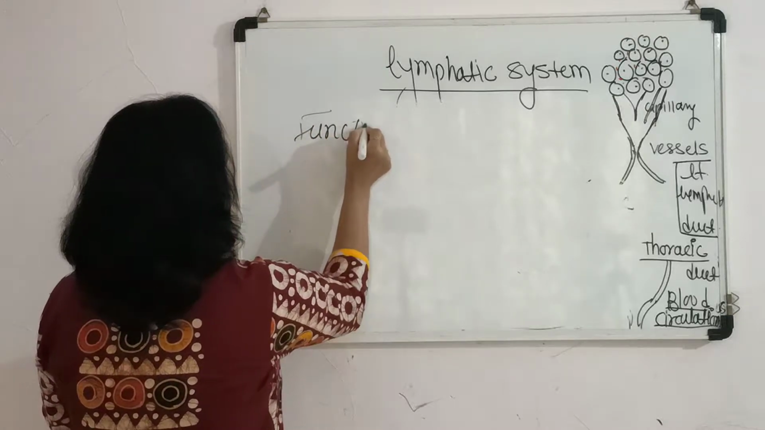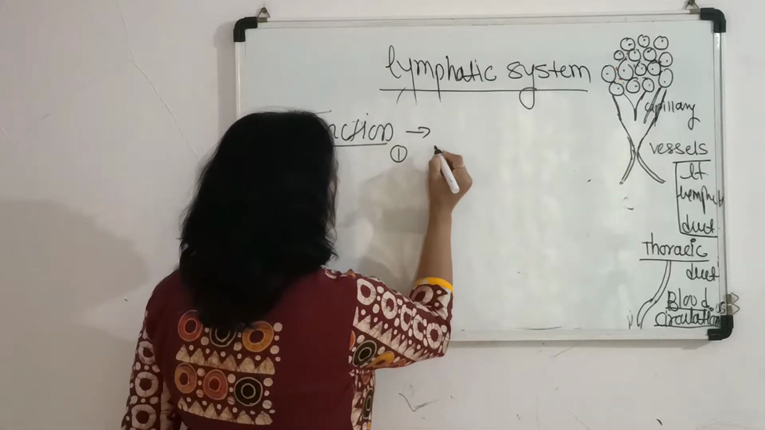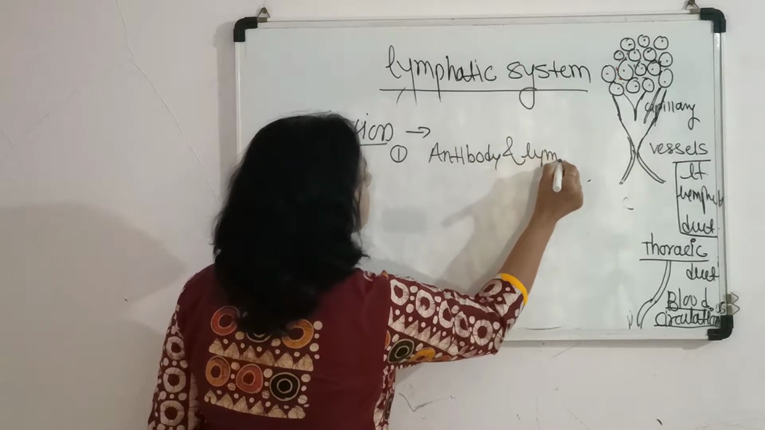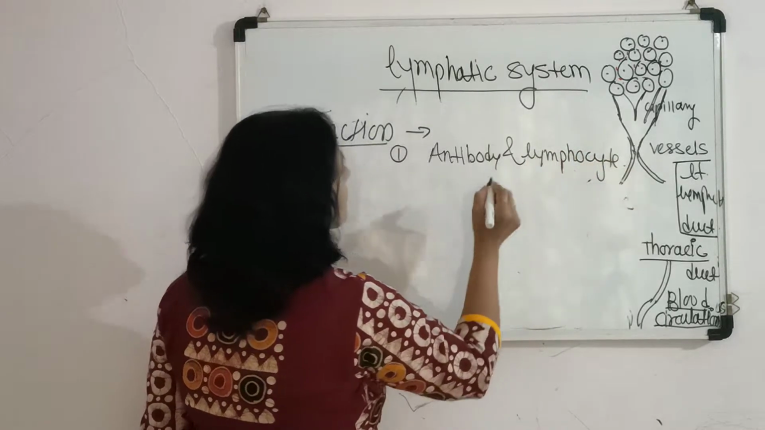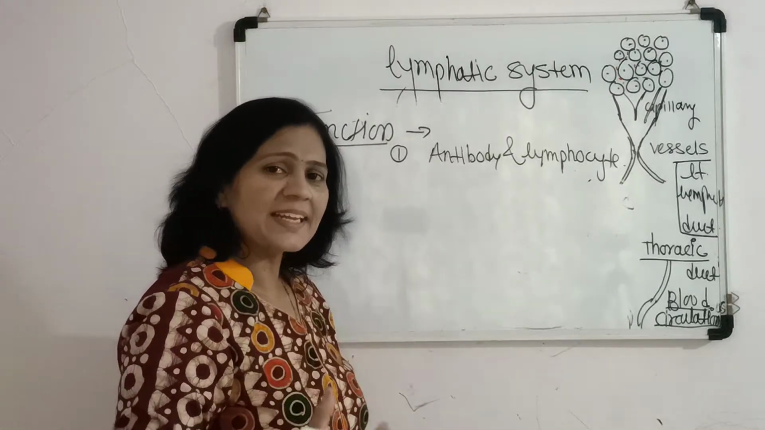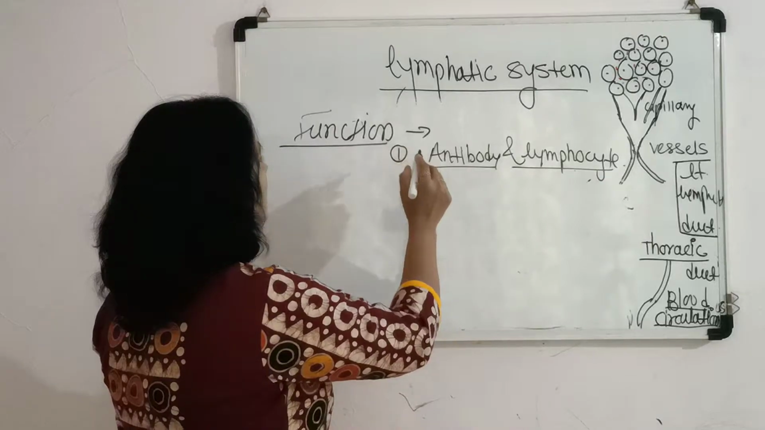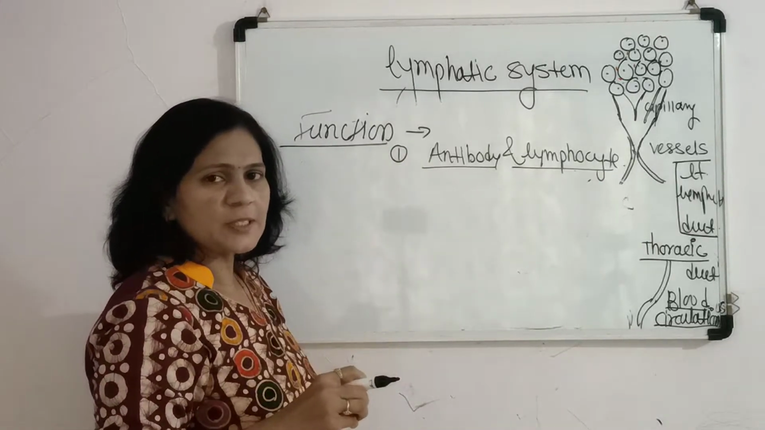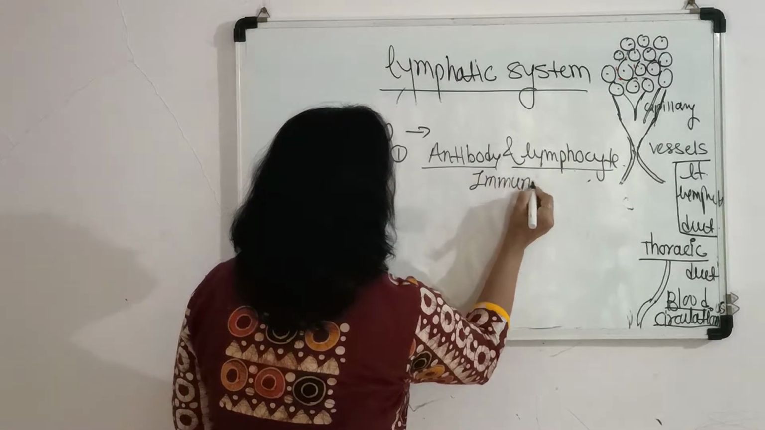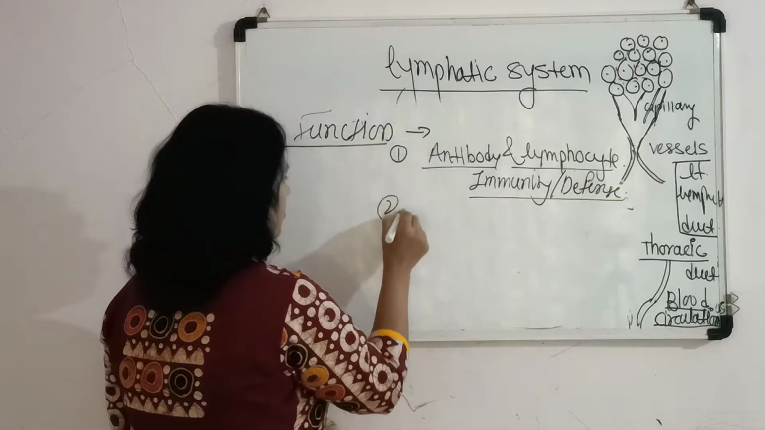So as mentioned here, the first function of the lymphatic system is the formation of antibodies and lymphocytes. Whenever pathogens or microbes enter our body, antibody formation and lymphocyte production take place, where the lymphatic tissue present in our body plays a role in immunity and the defense mechanism, or protects our body.